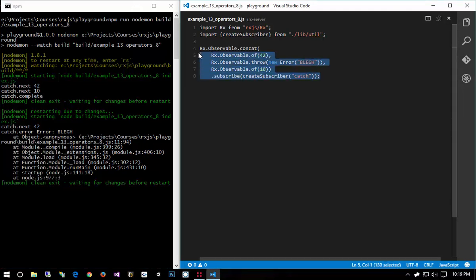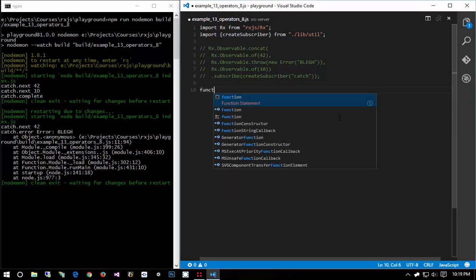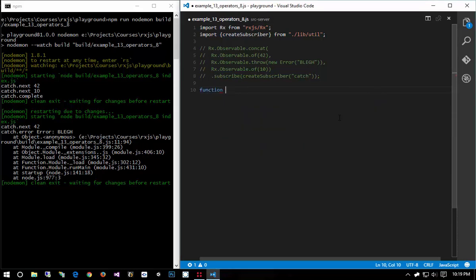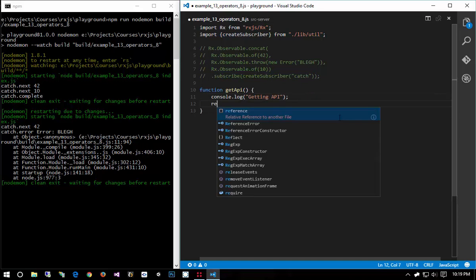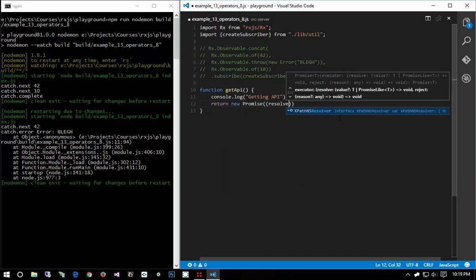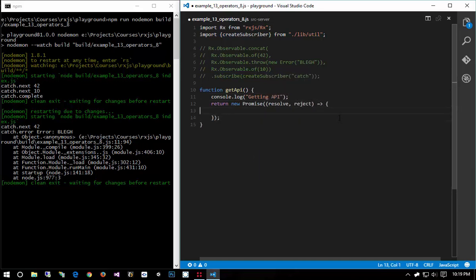Well, I'm going to put together a quick example of an observable that does a web request. Actually, I'm going to write this as a promise. Either way doesn't matter. Get API, console log getting API, and then I return new promise, resolve, reject, set timeout for 1 second, and then resolve hello.